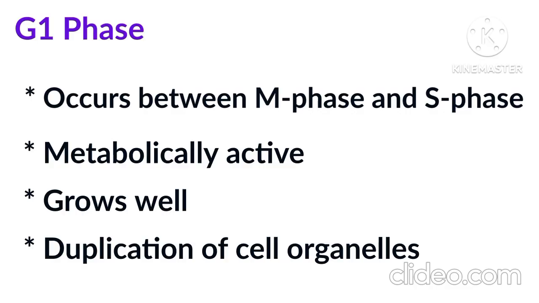First, let us see G1 phase. G1 phase is the first phase occurring in the interphase, hence the name first gap phase. It corresponds to the interval between M phase of the previous cycle and the S phase of the current cycle. As the cell is metabolically active, it grows in size in the G1 phase, and all the cell organelles duplicate in this phase, and the building blocks which will be needed in the later stages are made by the cell.